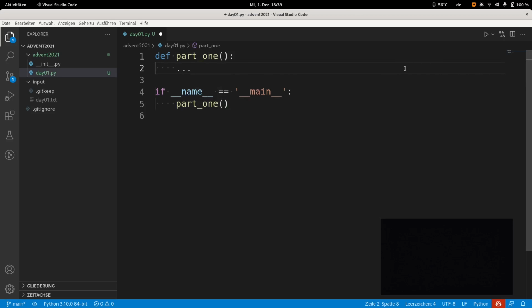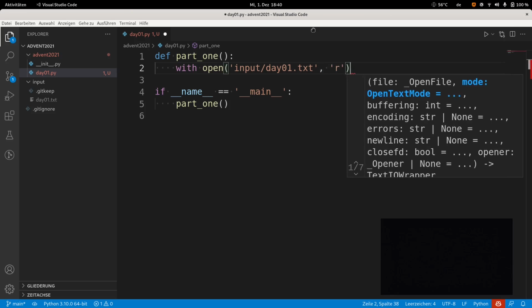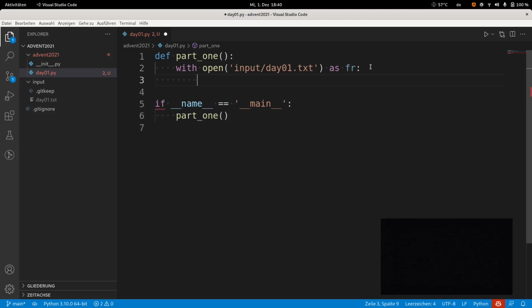What does part1 do? First, it has to read the file. So I say with open the name of the file, which is input slash day01.txt, because that's the name I used to save it. And then open requires us to specify how to open it. I want to read it, so I write r. This is not really necessary. If I don't write anything, by default it reads. And then I say as fr, which stands for file being read.